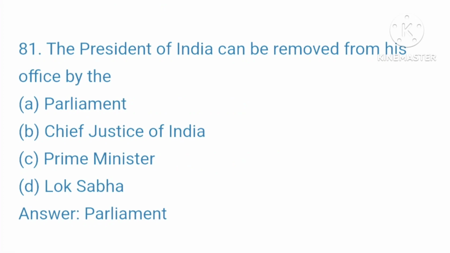The President of India can be removed from his office by A. Parliament. B. Chief Justice of India. C. Prime Minister. D. Lok Sabha. Your right answer is Parliament.